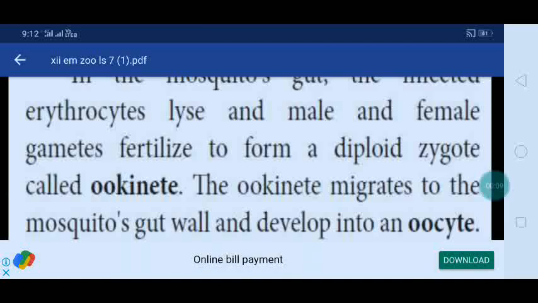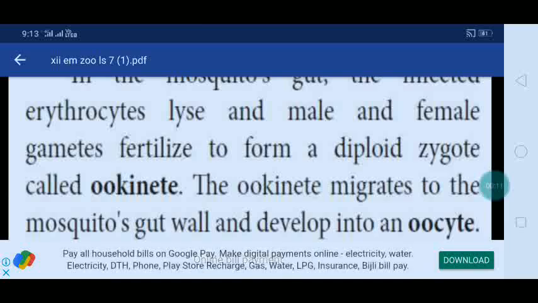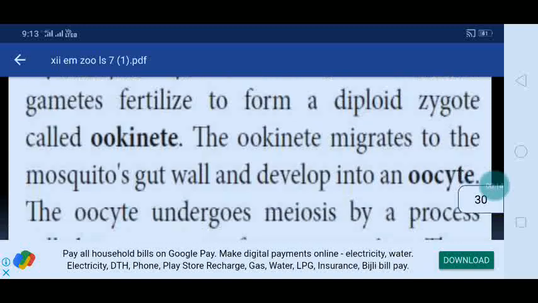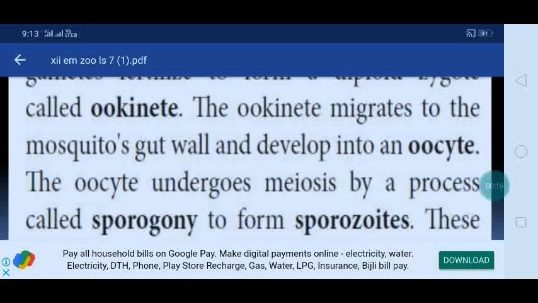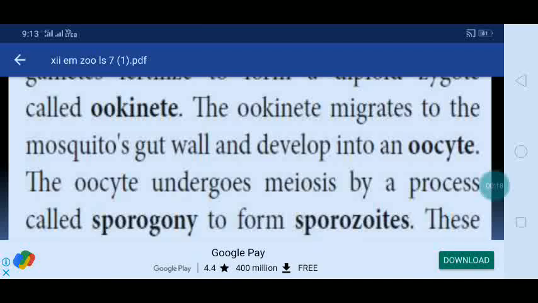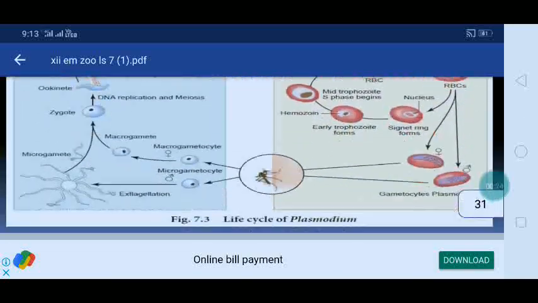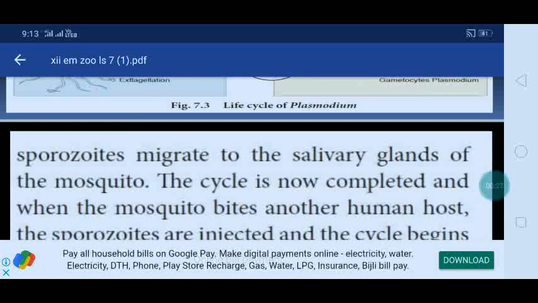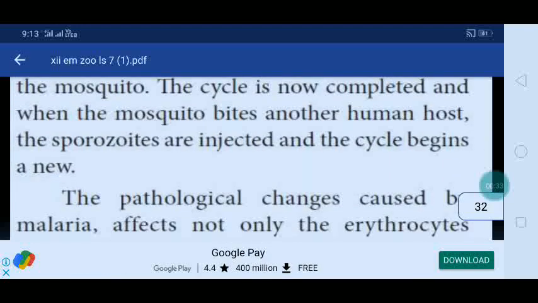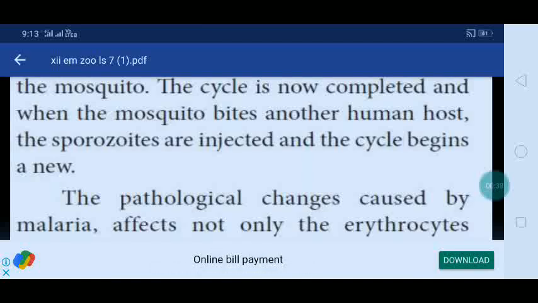The ookinete migrates to the mosquito gut wall and develops into an oocyst. The oocyst undergoes meiosis by the process called sporogony to form sporozoites. These sporozoites migrate to the salivary glands of the mosquito. The cycle is now completed, and when the mosquito bites another human host, the sporozoites are injected and the cycle begins anew.